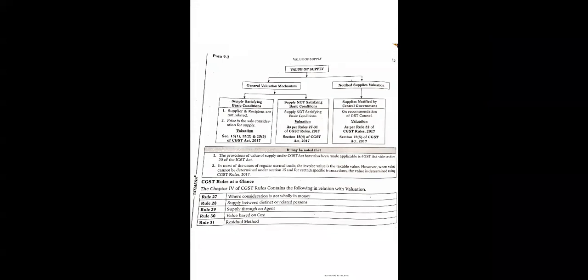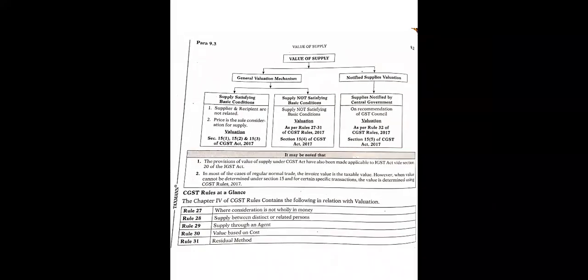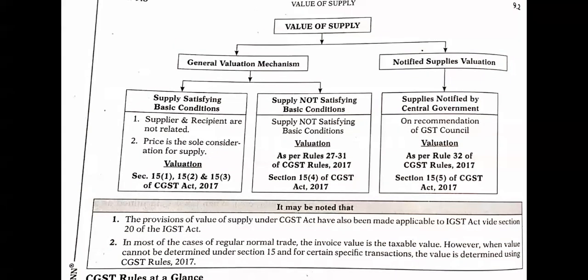Okay, let us start. The value of supply is generally classified into 2 types as per GST. First is the general valuation mechanism and second is notified supplies valuation. The general valuation mechanism is applicable to all general goods or general services, while notified supplies are applicable to those which are specifically notified by the central or state government.